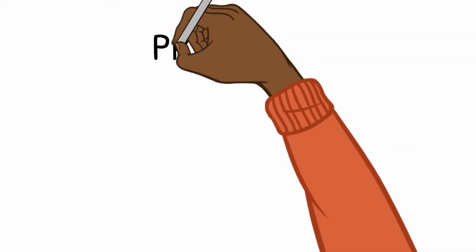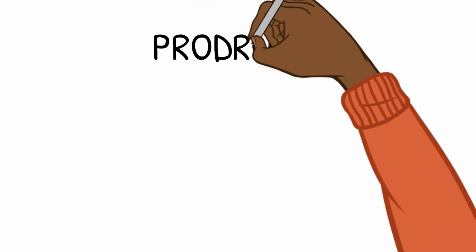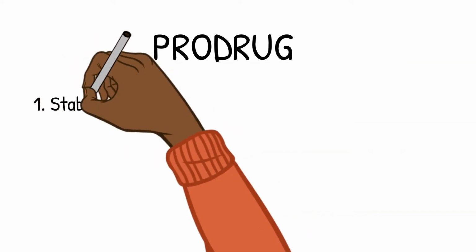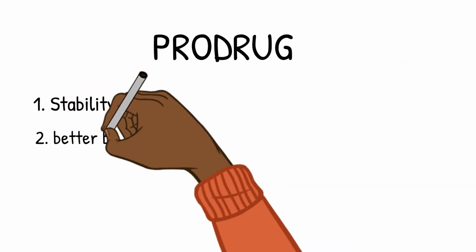So, what are the advantages of giving a drug as a prodrug? Prodrug means the drug is given as an inactive drug, and this inactive drug gets converted into an active metabolite in the body. One of the most important advantages is stability and better bioavailability.